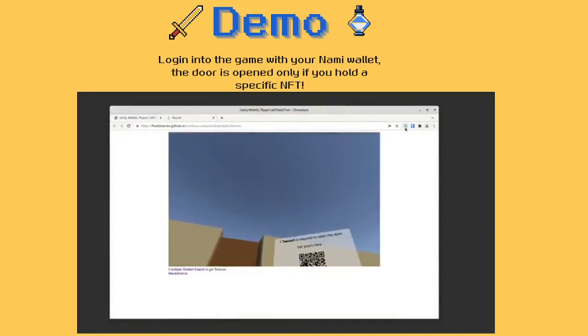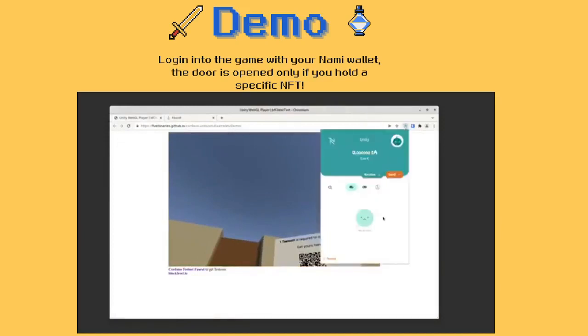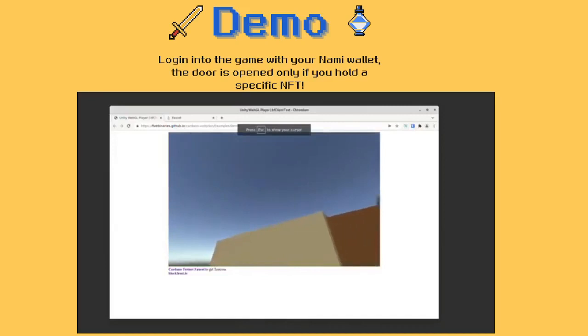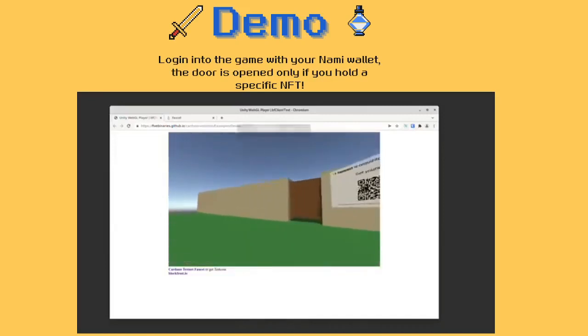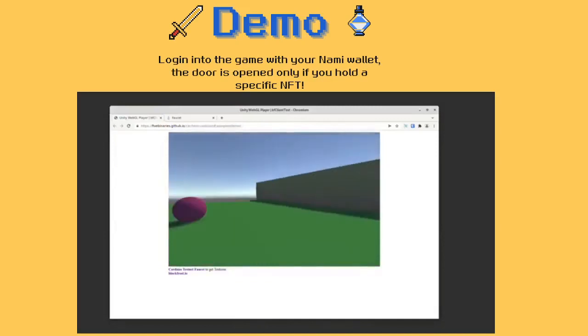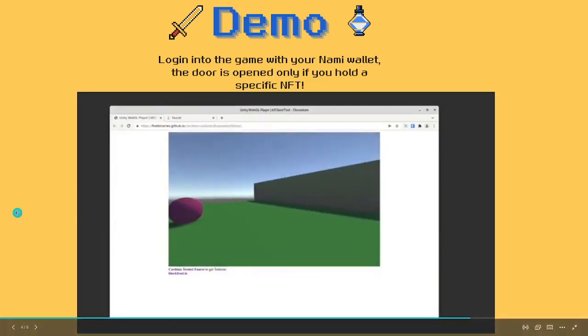And after, we check that this NFT has arrived in your Nami wallet and that you are indeed the owner of it, and the door should open and let you through. So just a really quick and easy demo. Nothing fancy. But as I said, the possibilities are really limitless with this one.